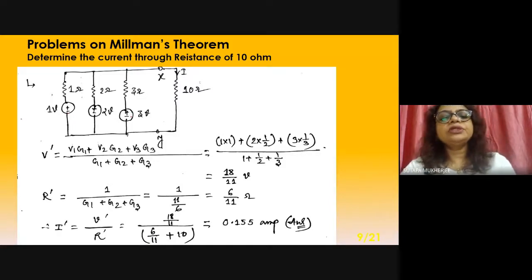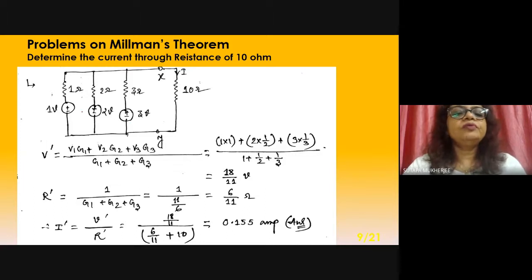Someone just asked me whether all voltages are equal. Here there are 3 different voltage sources: 1 volt, 2 volt, 3 volt. A 1 ohm resistor is attached to that, 2 ohm is in series with 2 volt, 3 ohm is in series with 3 volt, and another resistance is 10 ohm.